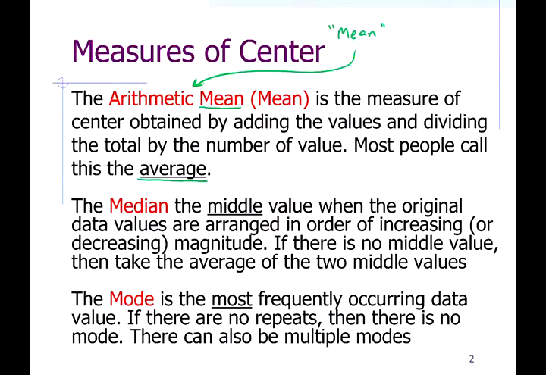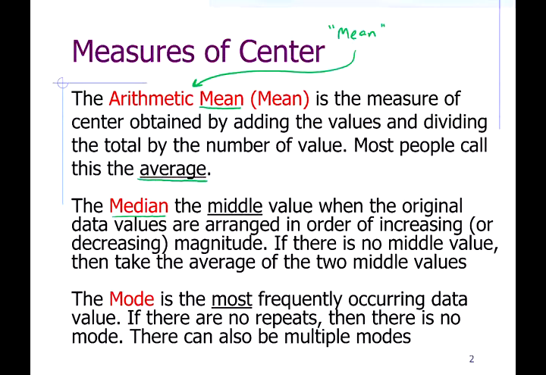All right. The next one is the median, and this is literally the middle value. When you put the data in order from smallest to largest, the number sitting in the middle is the median. I say number here, not data, because to do this, you have to be working with quantitative data. To put your data in numerical order, they have to have numerical values, so they must be quantitative. So the arithmetic mean and the median can only be applied to quantitative data.